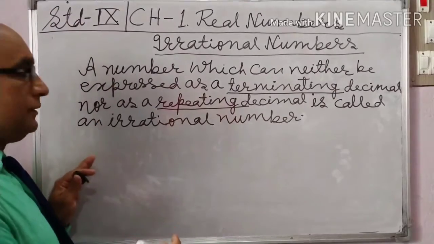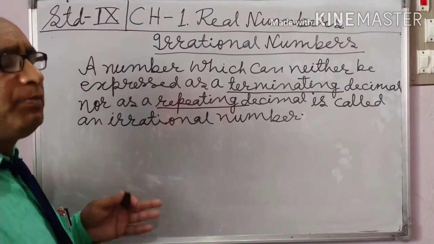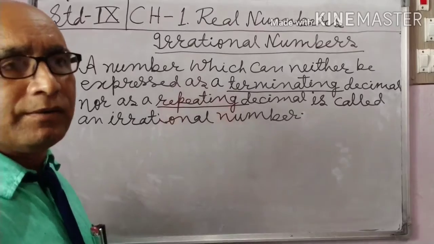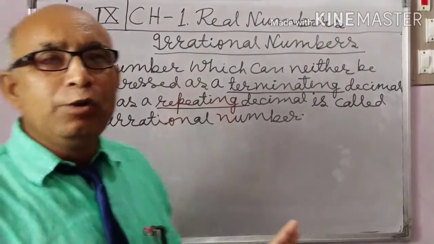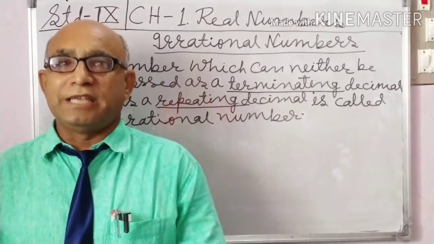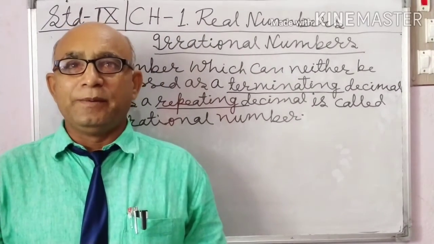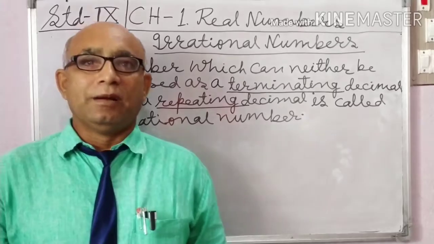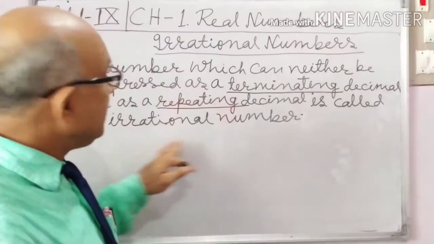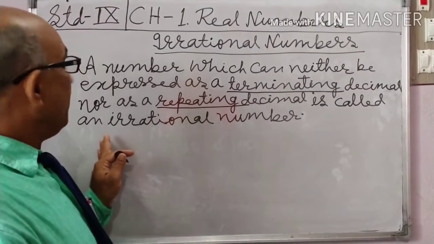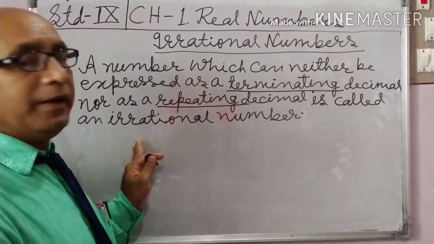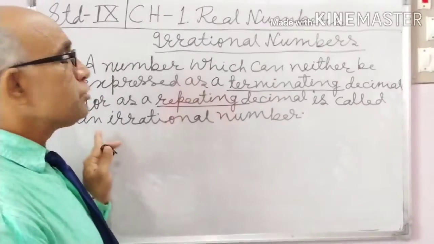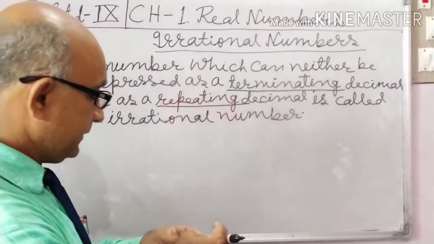Students, there are different types of irrational numbers. Pi: the value of pi is not 22 by 7. 22 by 7 is a rational number, but pi is an irrational number. The value of pi is non-terminating and non-repeating, so pi is an irrational number.